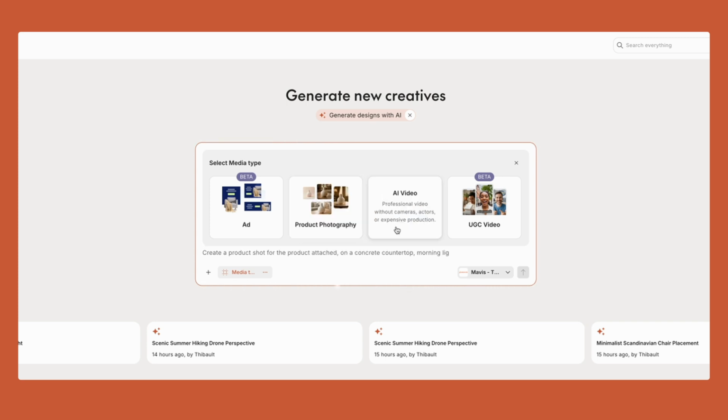AI video, we're integrating Google Veo 3 so you can express what you want to create as a video with a prompt, and we will create a high quality, stock quality video that fits exactly your requirements. Last but not least, we're also supporting UGC video. UGC for user generated content. These are the videos that you've seen on TikTok where these ads are user generated videos that have captions, considered sometimes more authentic and more genuine and very popular. We now let you also create such videos with the brief.